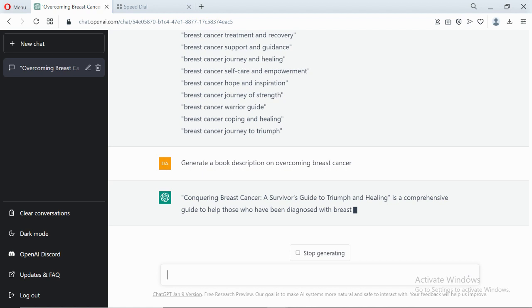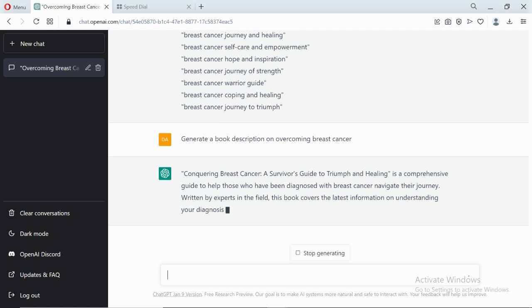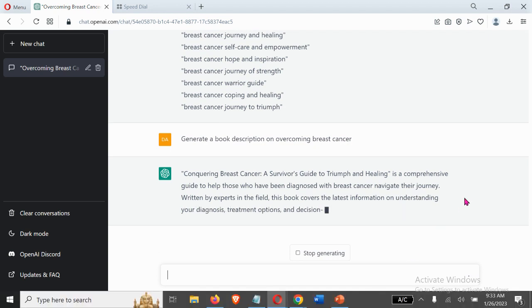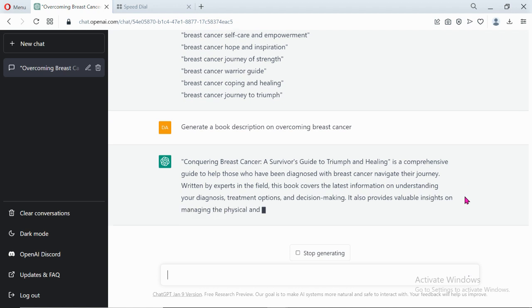As you can see, this is amazing. There's nothing you want that this AI won't provide for you. You just need to ask the question logically. Yep, it's just as simple as that.